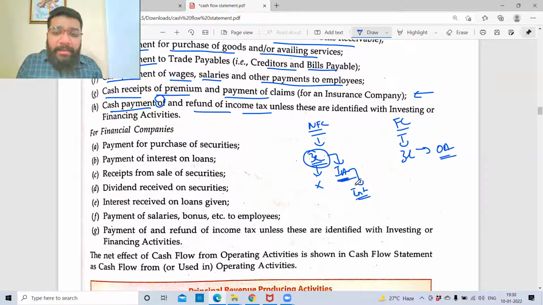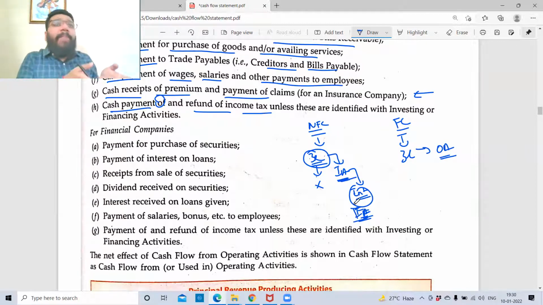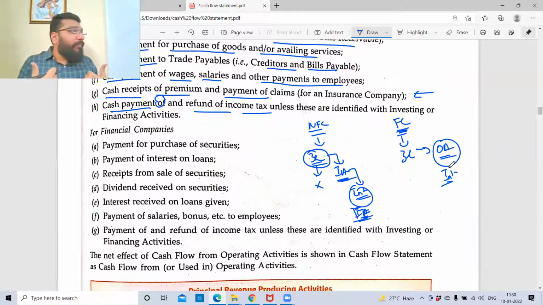For a non-finance company, this interest is an investment activity, because this is not my core business activity. On the contrary, for a finance company, on this loan advanced, any interest earned is my core business income. So this is my operational activity.